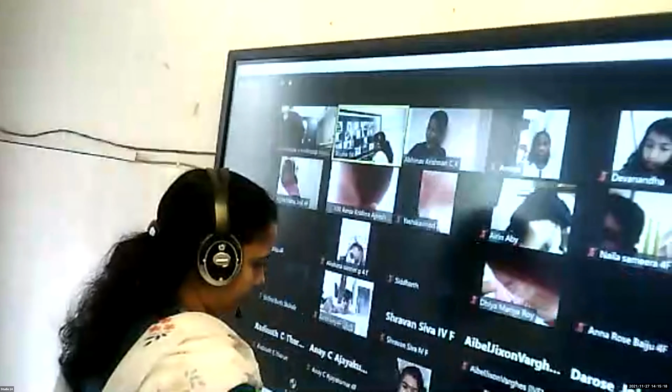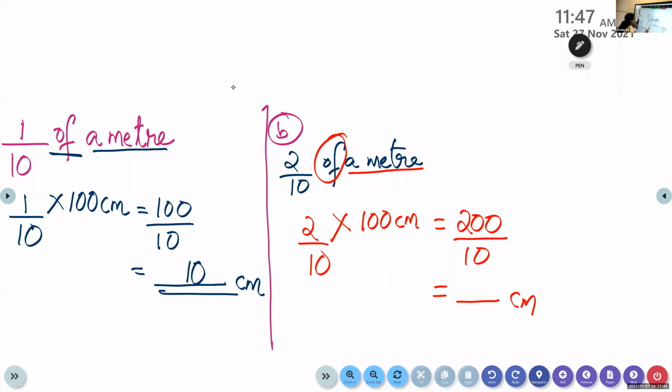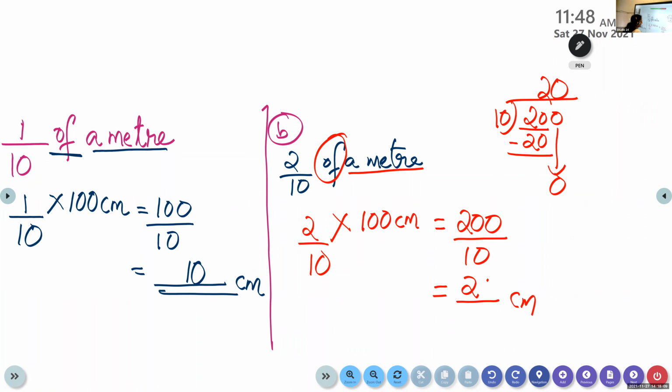One minute. Now children, please check. What's the answer, children? Look here, 2 by 10 into 100. When you multiply, it is 200 by 10. What's the answer you got? 200 divided by 10. We know that 2 times 10 is 20. So bring down this 0. Okay, so the answer is 20 centimeter. Have you all got this answer?